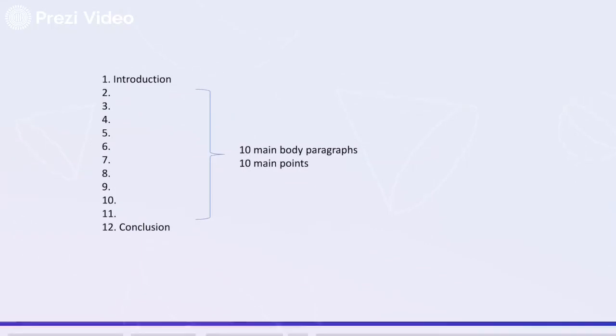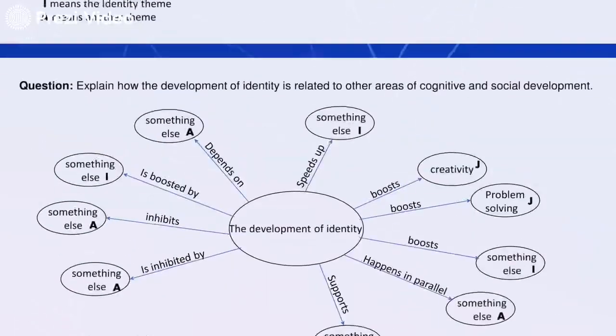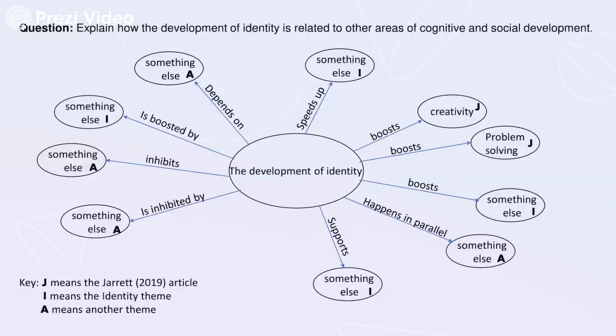So one way to structure this essay is to try and find 10 of these little blobs, 10 areas of cognitive and social development that are related to the development of identity, and make sure that they come from the Jarrett article, the identity theme, and one other theme, and also that you cover both block 1 early years and block 2 middle childhood.